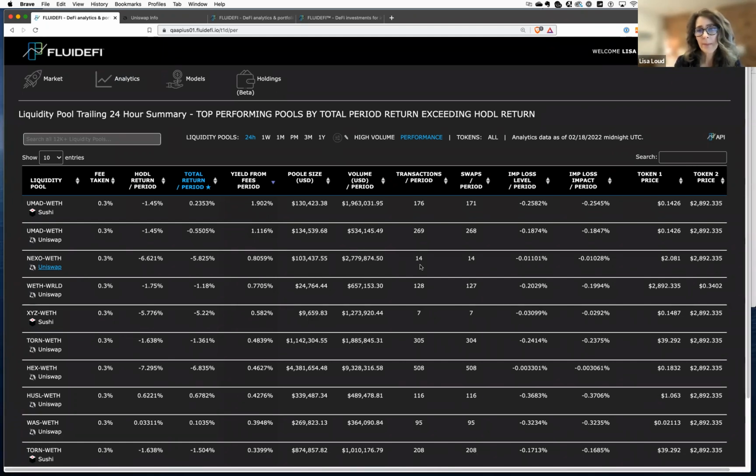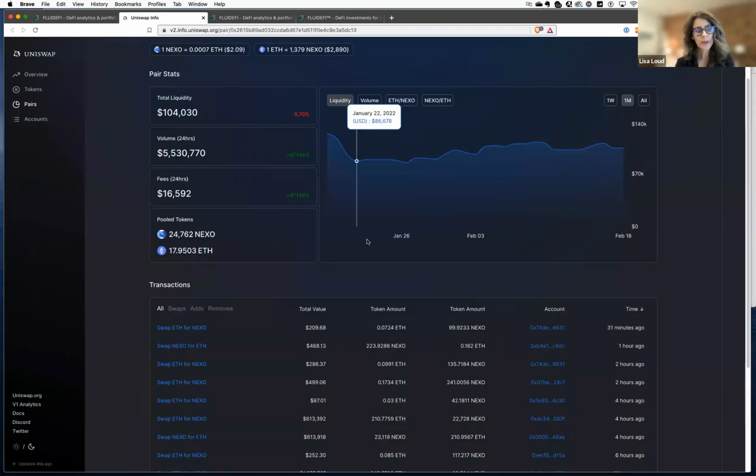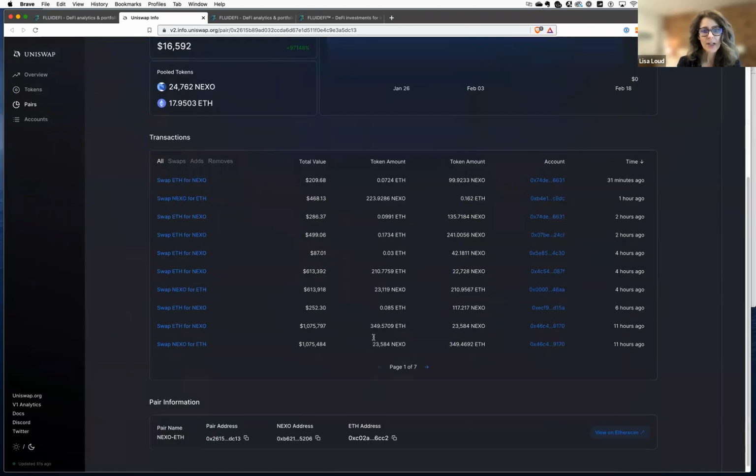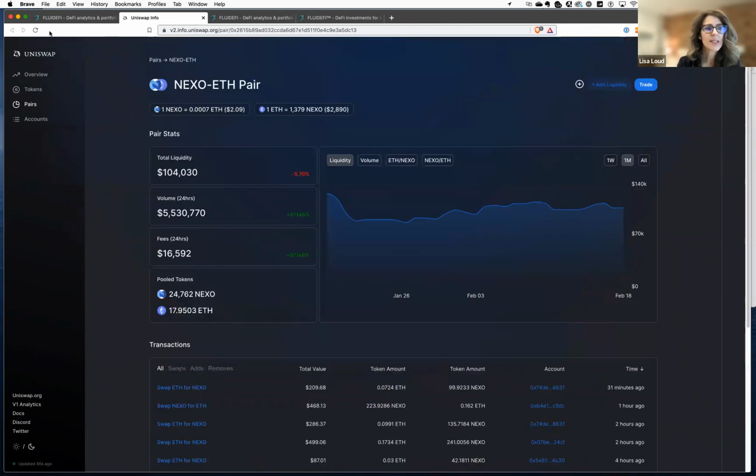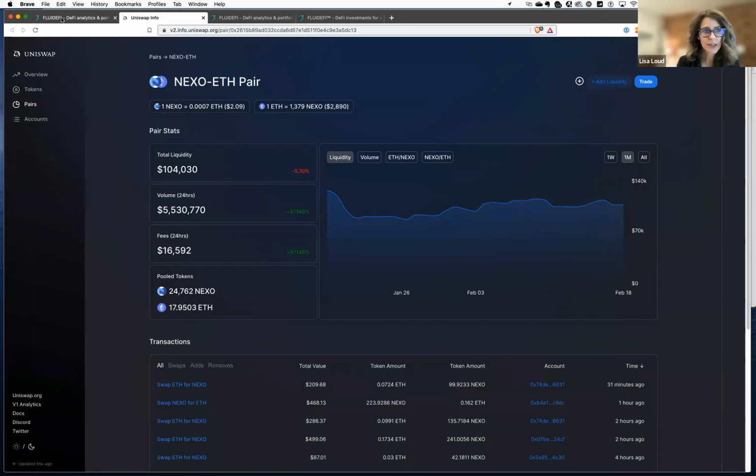One warning sign though that you might not see, if you look on Uniswap, you can see that this pool has generated 5.5 million over the past 24 hours and $16,000 in fees. But what you don't see is how many transactions that was. If you went down and checked this, you might be able to count the number of transactions, but nowhere in here does it tell you how much of that volume was contained in how many transactions.